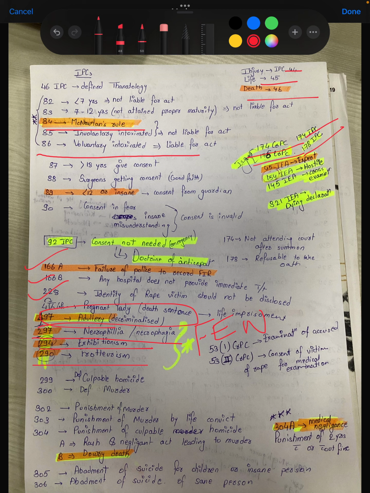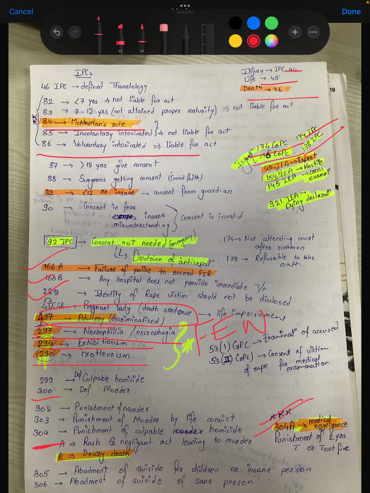Then one more IPC is very, very important. 302 IPC, where 0 means nullifying, is for murder. And 304 IPC is asked multiple times: 304A is for medical negligence, and B is for bribe, that is the dowry death.